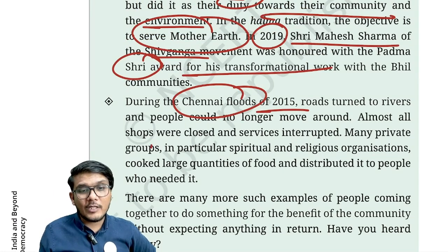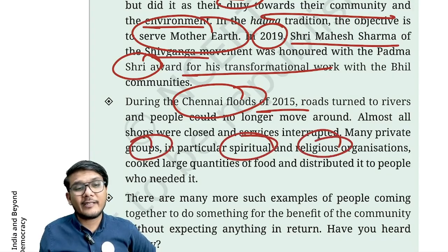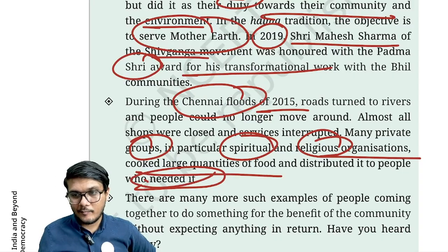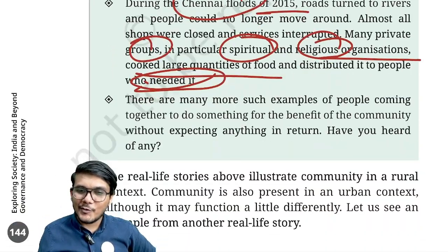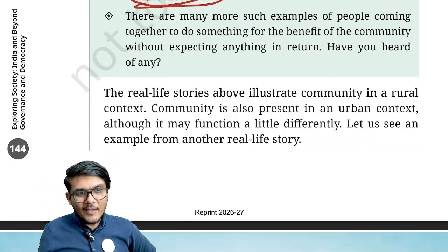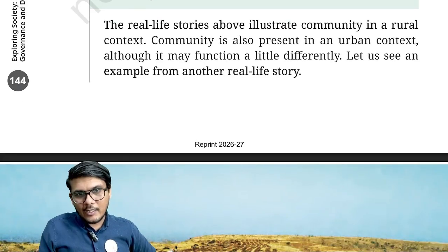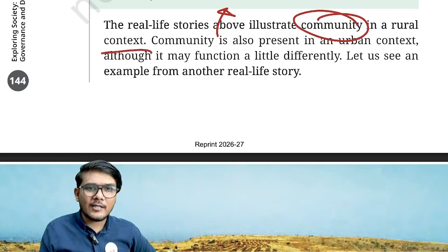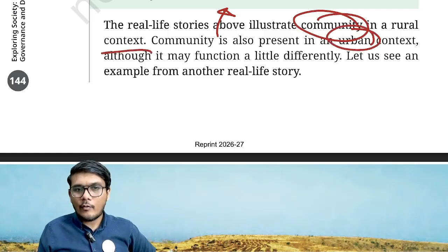Many private groups, in particular spiritual and religious organizations, cooked large quantities of food and distributed it to the people who needed it. This is community service, right? The above stories illustrate community in a rural context. Similarly, community in the urban context also exists. However, it may function differently, is what they are saying.